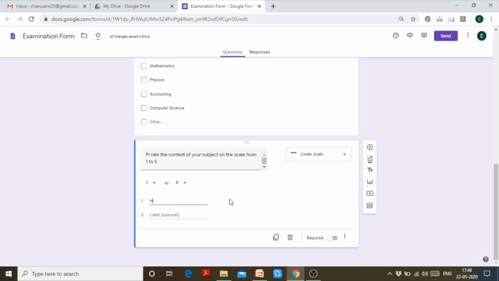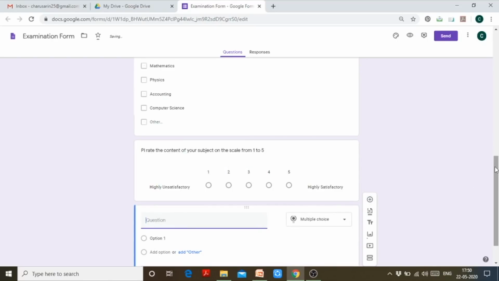One being highly unsatisfactory, and 5, if somebody chooses the rank 5, then it means highly satisfactory, right? So these are the options that I can give. Okay. Then I can frame another question.